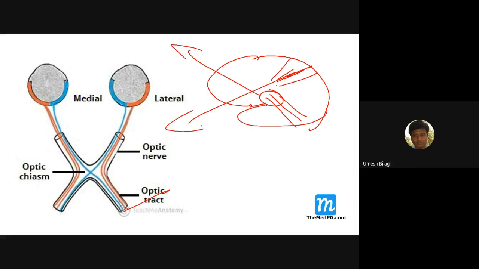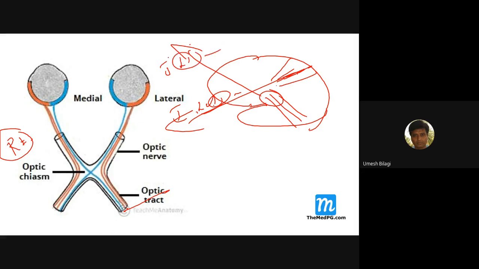You got it? Temporal lobe we look at this. That's why if you get a right parietal lobe lesion, you get an inferior left homonymous quadrantanopia. A right temporal lobe lesion will cause a superior left quadrantanopia.